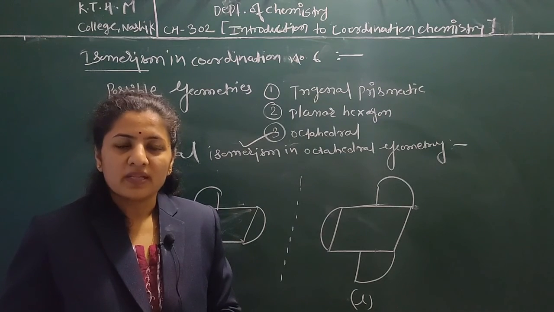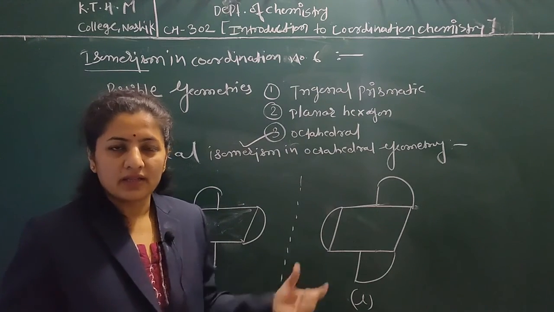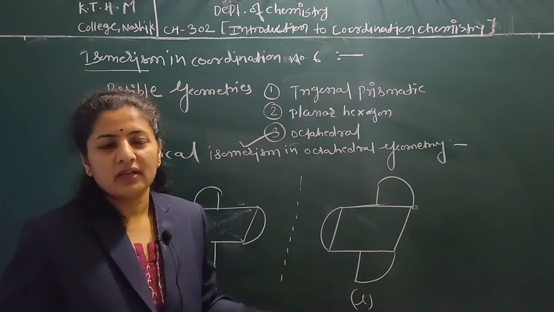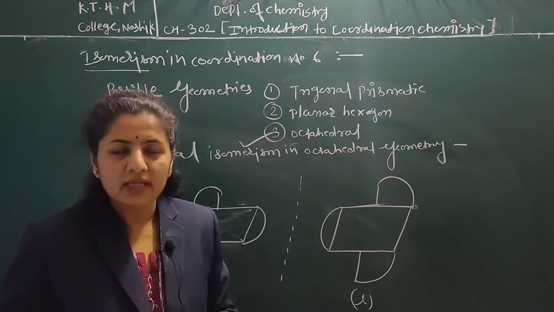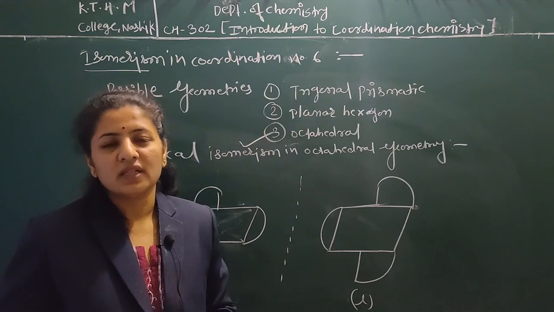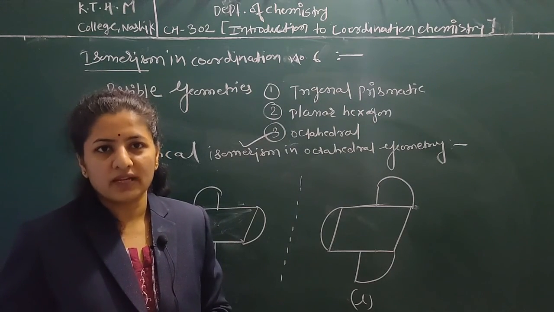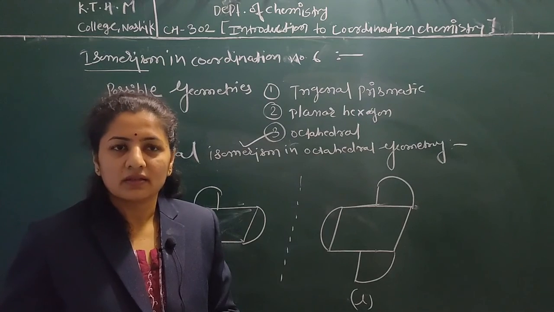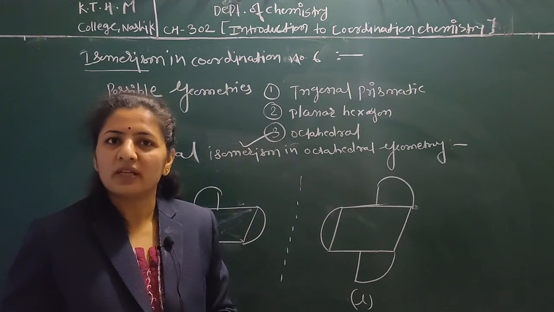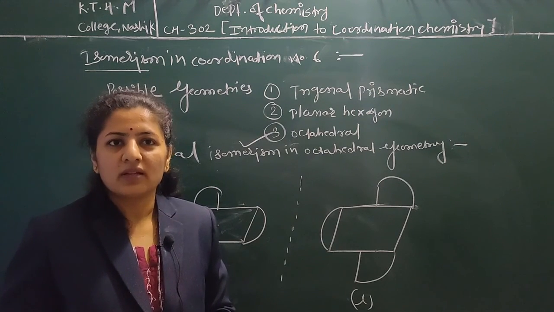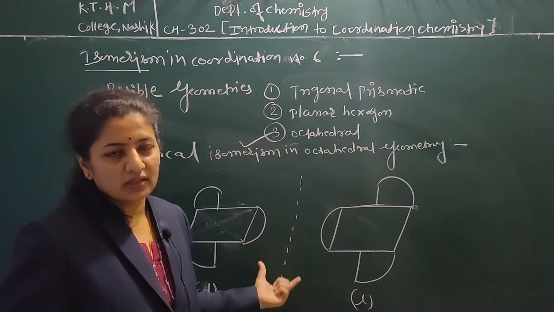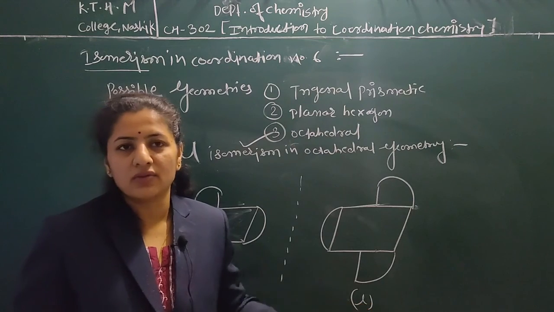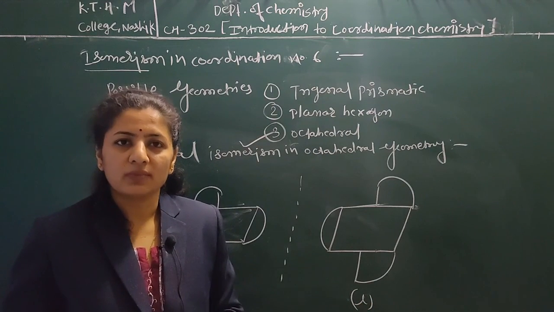In geometrical isomerism, the ligands we discussed are monodentate, that is ammonia and chlorine molecules. We have taken an example of a cobalt complex. And in optical isomerism, the ligand is bidentate, and the position of that ligand determines the optical isomerism. So in optical isomerism, we get 2 images which are mirror images of each other, dextrorotatory and levorotatory. So we will stop here.